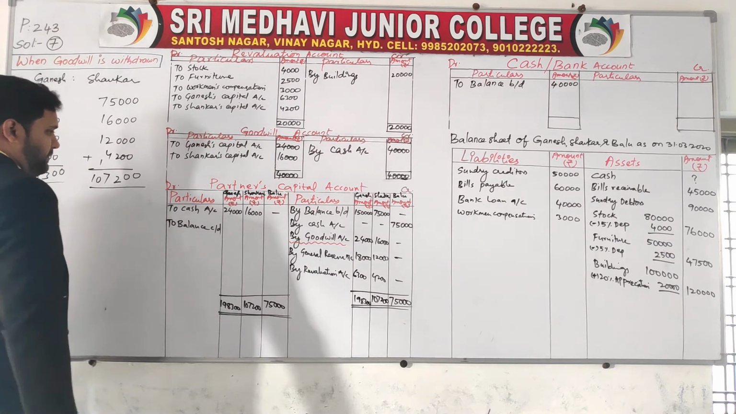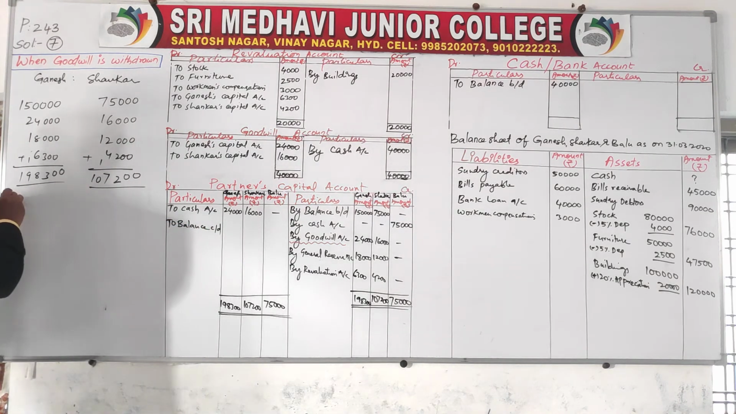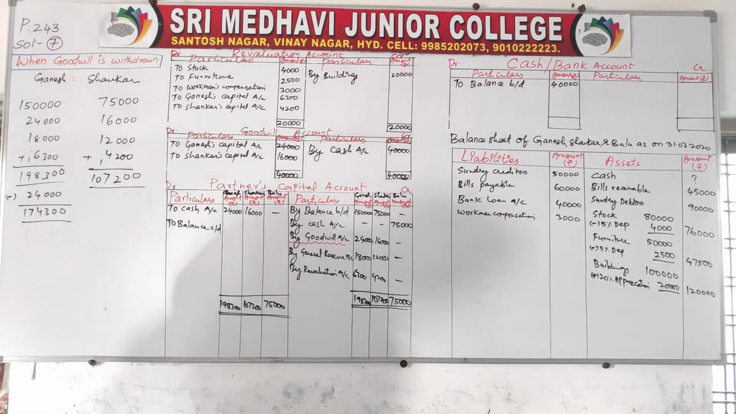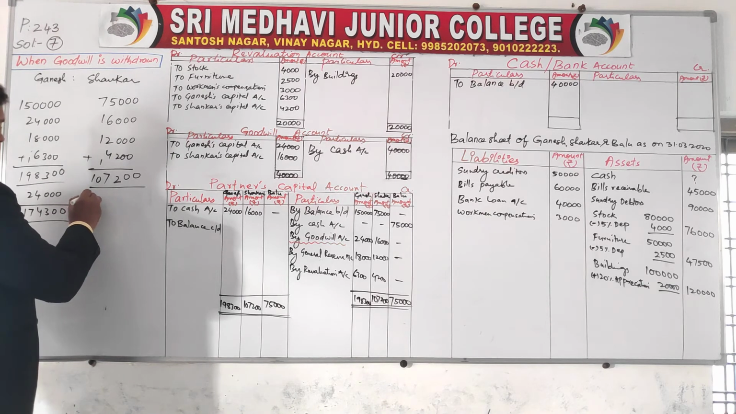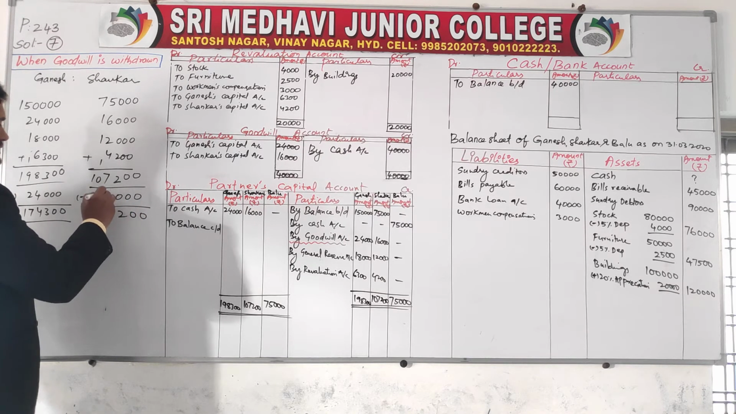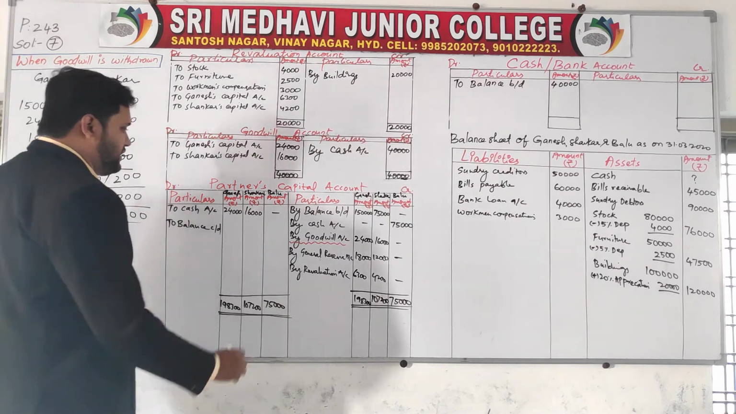Balance carried down. From Ganesh capital minus 24,000, it is withdrawn. 1,74,300 is the answer for Ganesh capital, whereas minus 16,000 you have to do for Shankar. 91,200 is the total of Shankar.